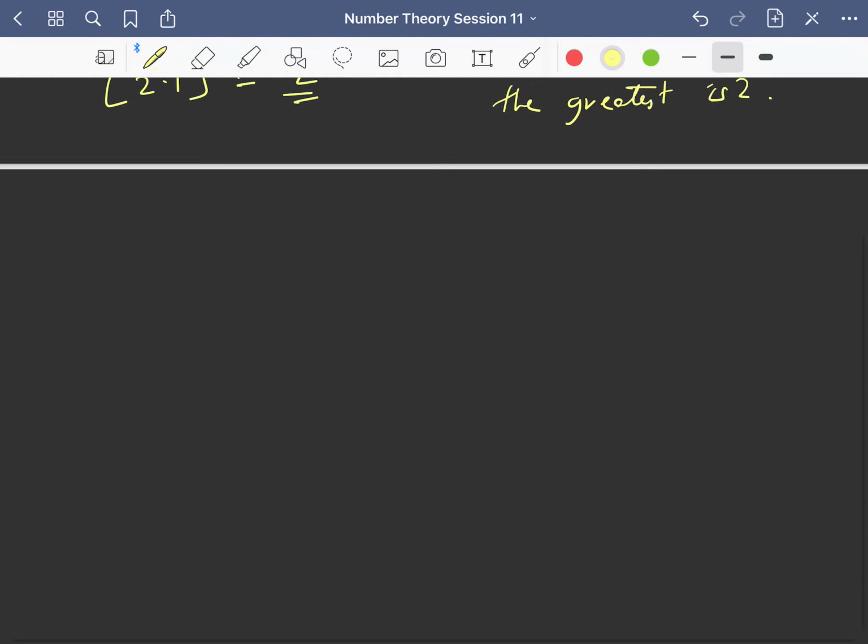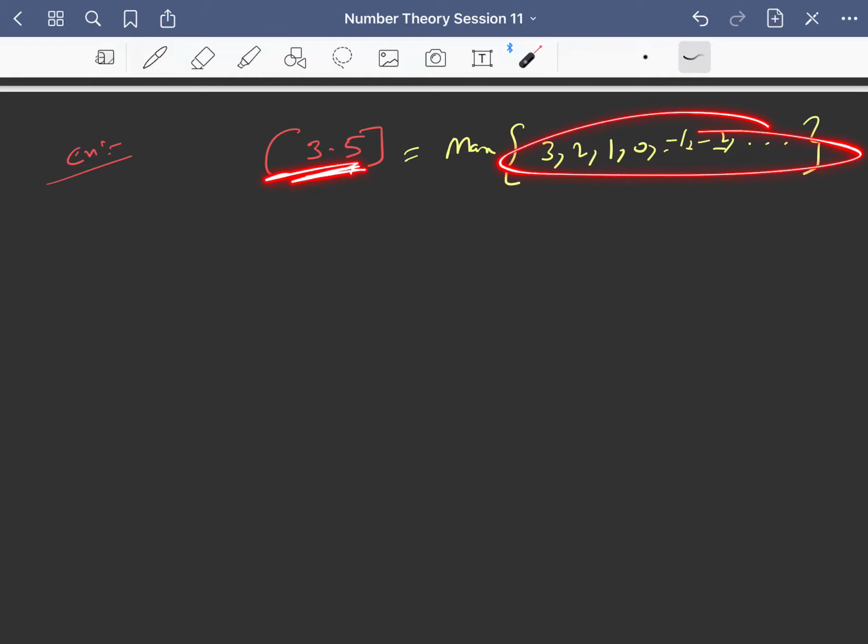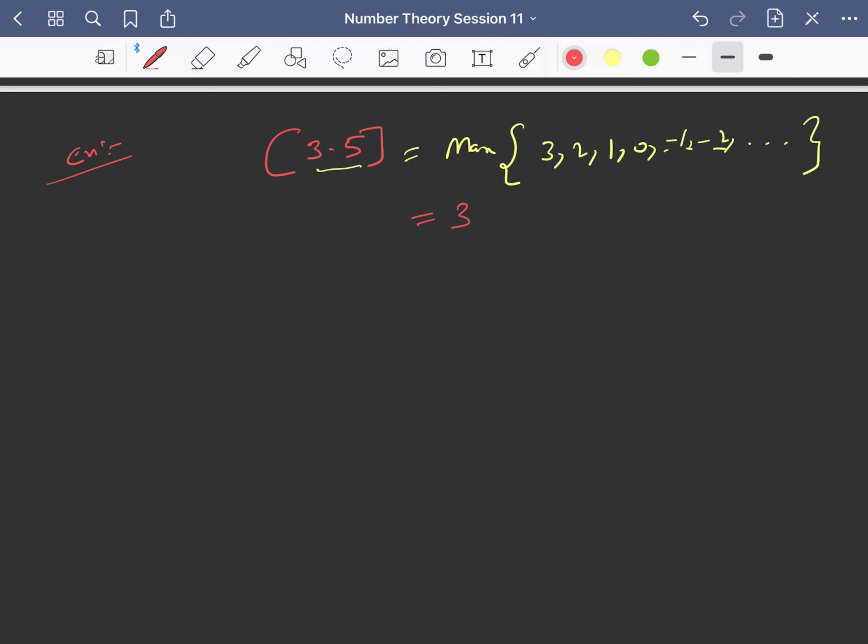For example, what is the greatest integer of 3.5? The greatest integer of 3.5 is the greatest of all the integers which are less than or equal to 3.5. So the integers less than or equal to 3.5 are 3, 2, 1, 0, minus 1, minus 2 and so on. Among these, the greatest one is 3. So the greatest integer which is less than or equal to 3.5 is 3.